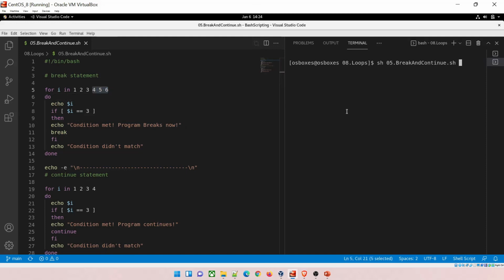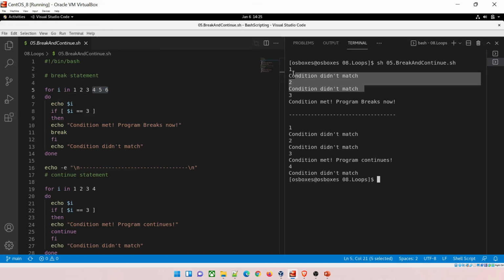So let us just see it. And you can see at 1 condition didn't match, at 2 condition didn't match, at 3 condition met, and the program breaks, and that's what happened. And you can write any number of numbers over here, it won't run. Okay, so I hope you have understood it.